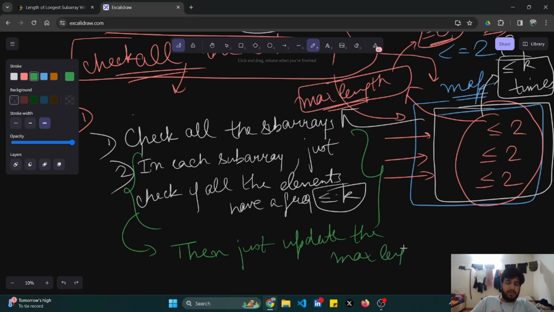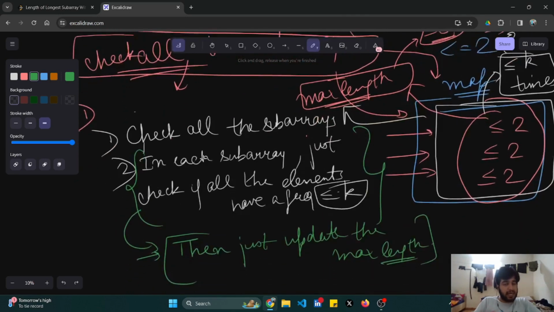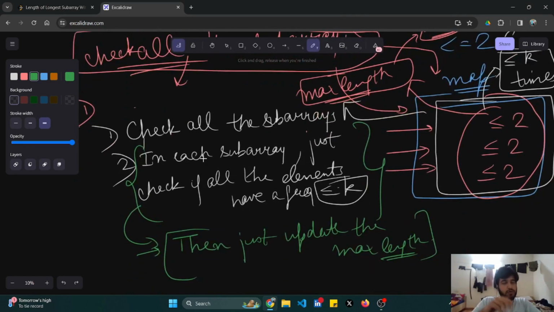So this is my basic algo. These are the steps that I'll perform for the brute force approach. I'll not run it. We'll just try to move to the optimal solution. I'll attach the code below for this.